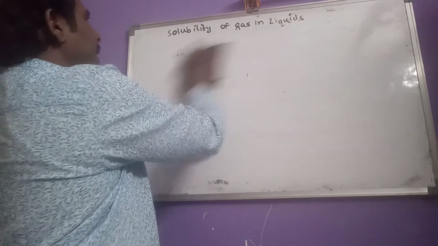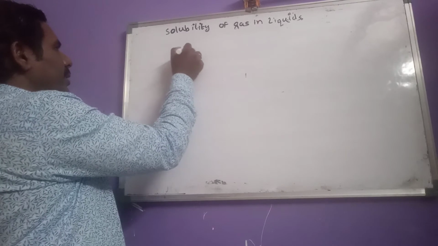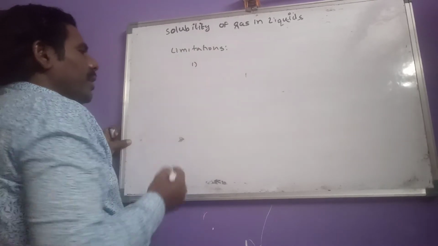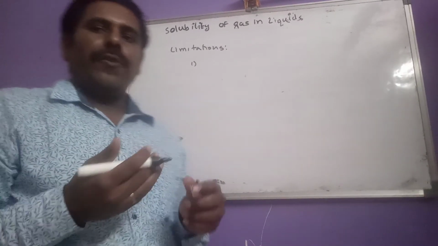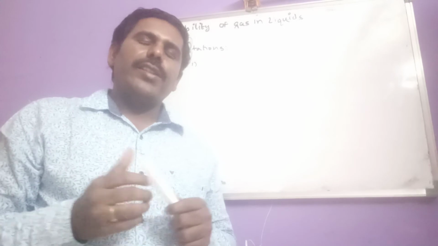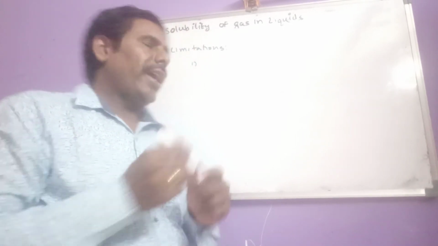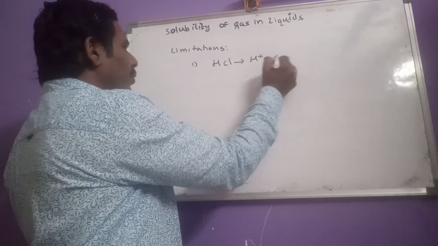Okay, then after that, let us see the restrictions or limitations of Henry's law. What are the limitations? See here. First one, Henry's law is not applicable for the gases which undergo ionization in water. Like HCl, this undergoes ionization in water.